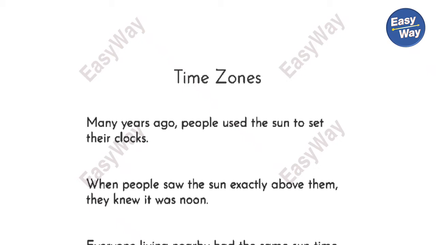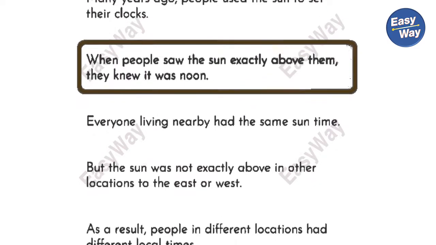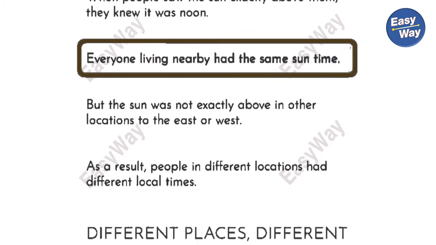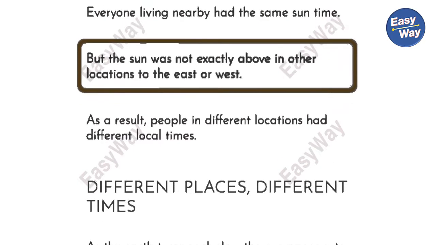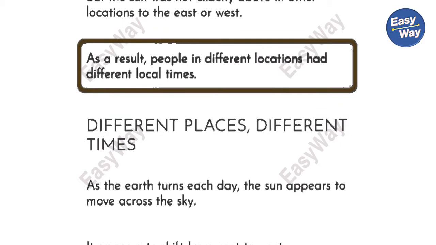Time zones. Many years ago, people used the sun to set their clocks. When people saw the sun exactly above them, they knew it was noon. Everyone living nearby had the same sun time, but the sun was not exactly above in other locations to the east or west. As a result, people in different locations had different local times.